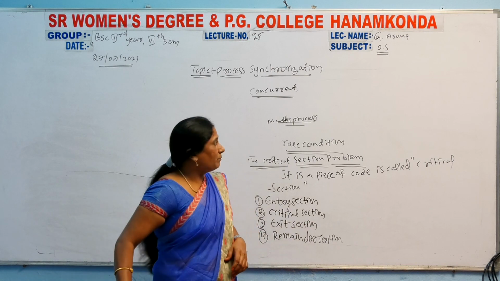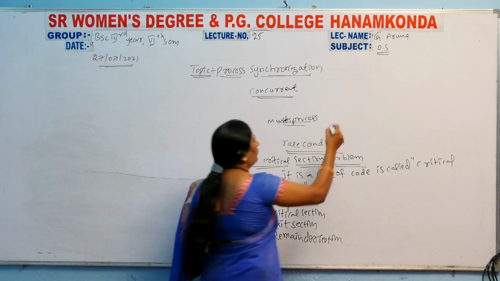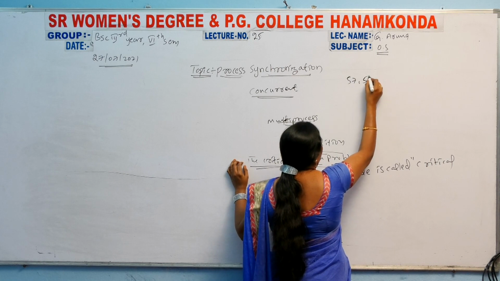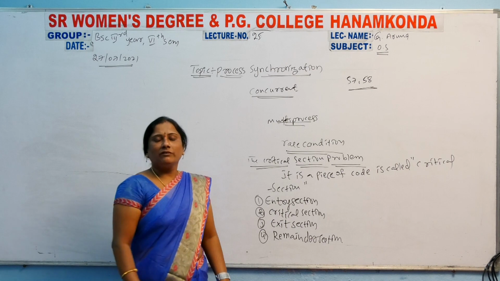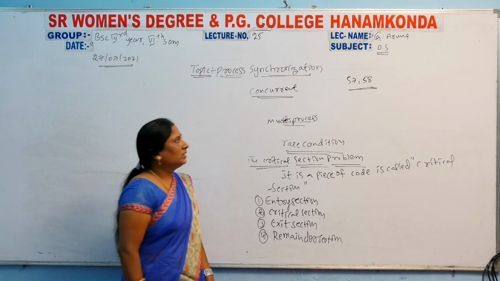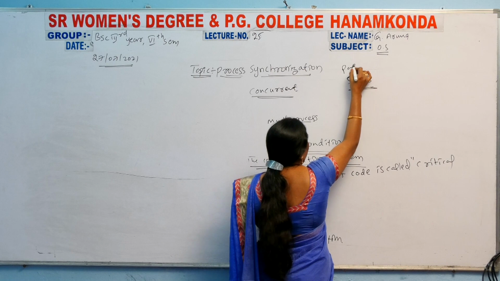In the book, page numbers 57 and 58 cover these topics. You have to read that topic. Very easy. So you have to read these page numbers.